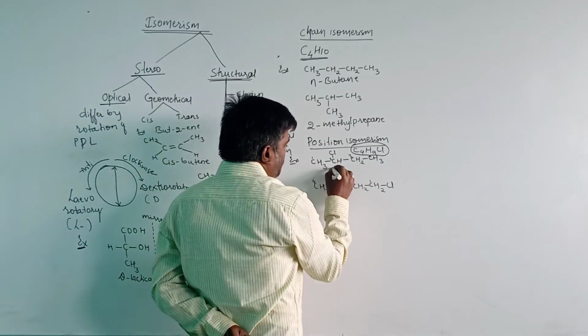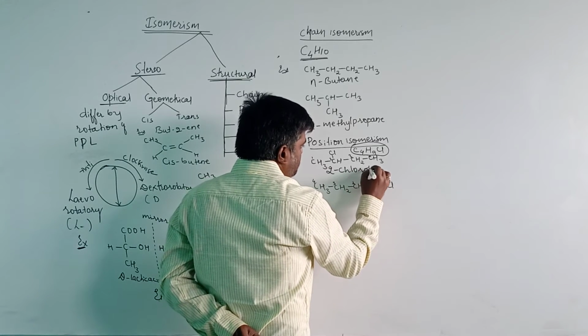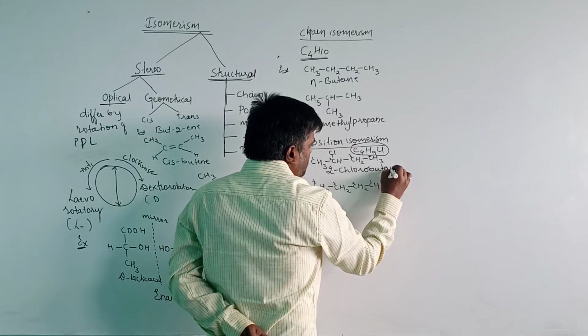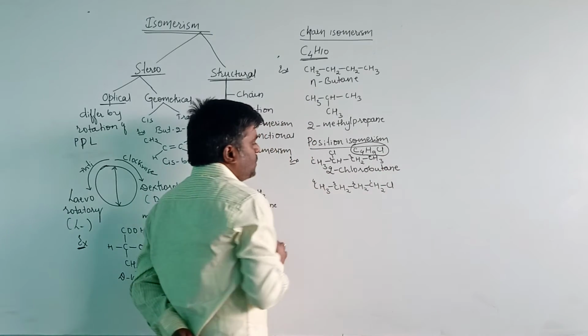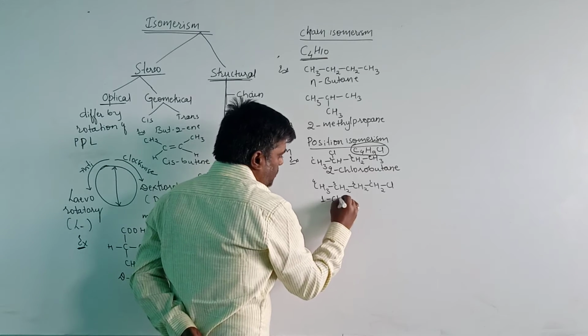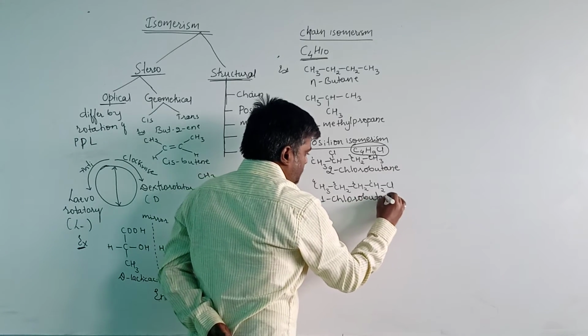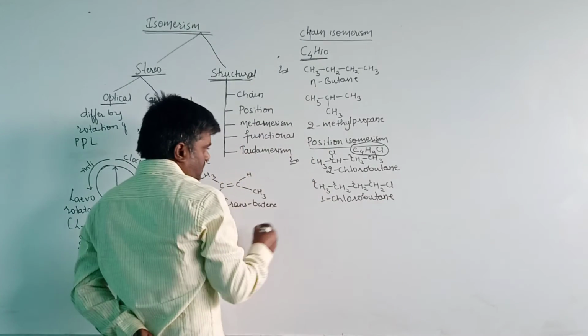The name for this compound is 2-chlorobutane, and here the name for this compound is 1-chlorobutane.